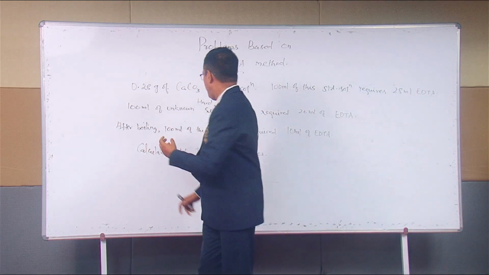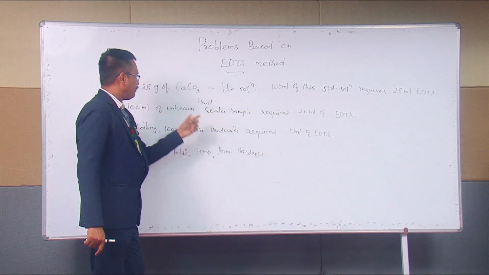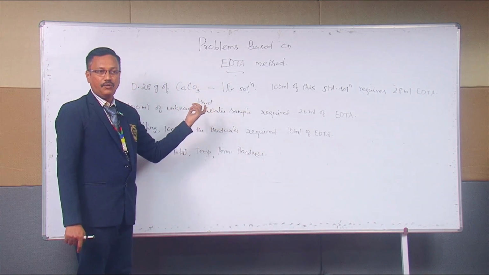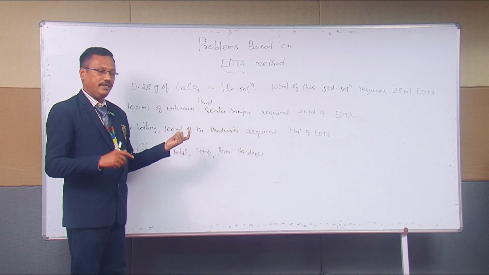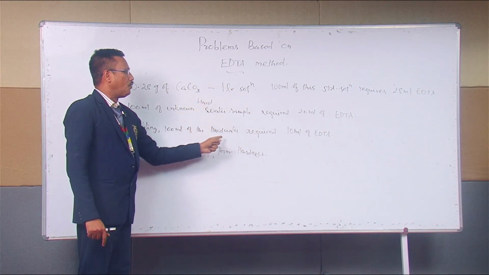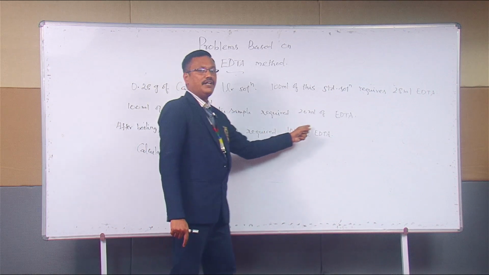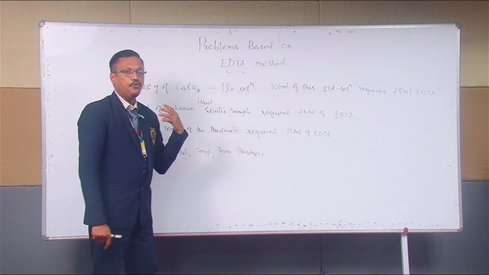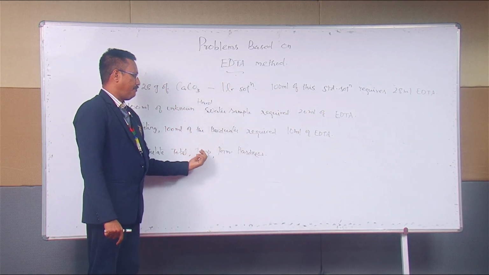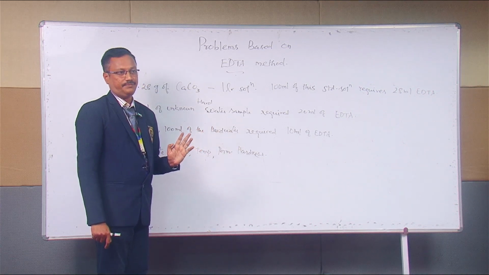After boiling, 100 ml of the hard water. Here without boiling we have taken the water as such, but here we have boiled it. After filtering, 100 ml of the hard water required 10 ml of EDTA for the titration. The question asks us to find out the total, temporary and permanent hardness.